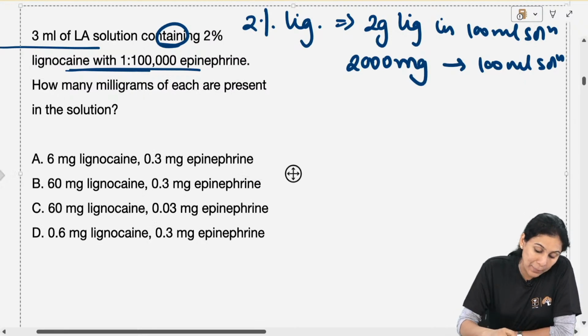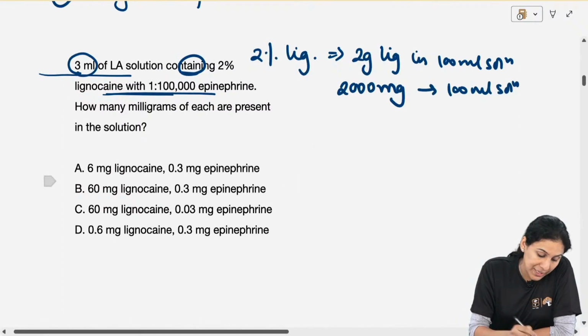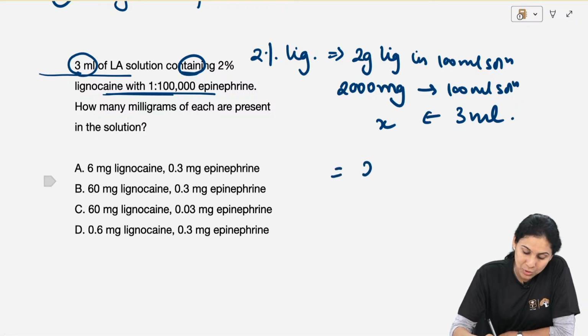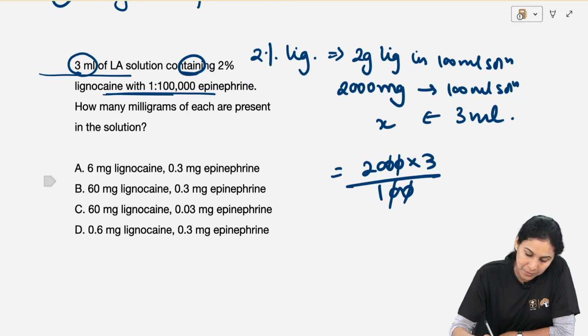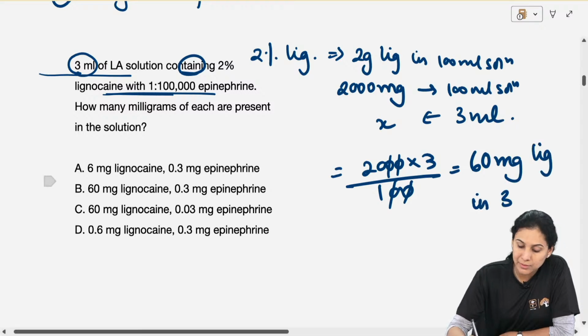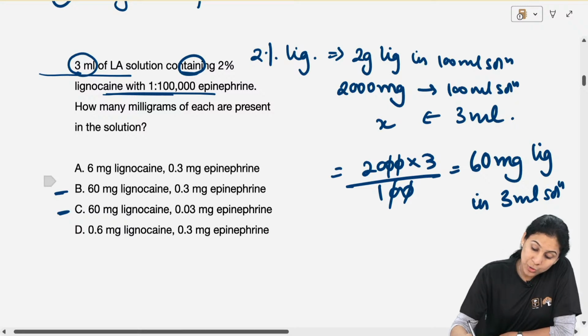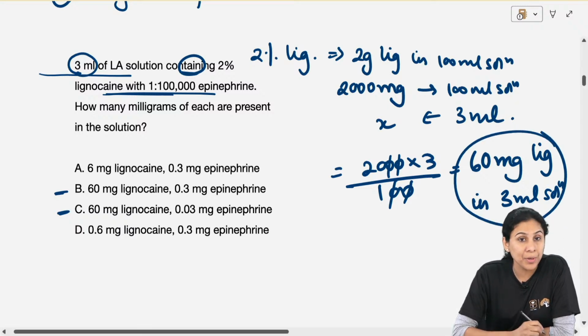So how many ml do we have? We have 3 ml solution. So how many do we want in 3 ml? 3 ml में x is equal to 2000 into 3 divided by 100. So this is 60 milligram lignocaine in 3 ml solution. Okay, so it can be either option B or option C. Okay, so you have calculated कि कितना lignocaine होगा.